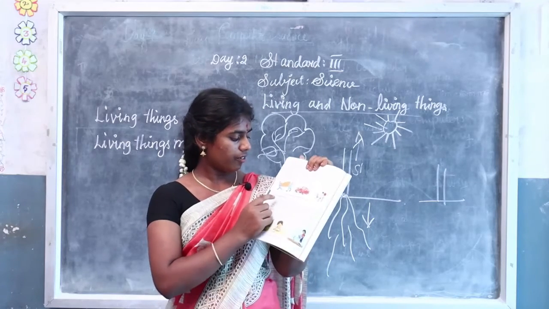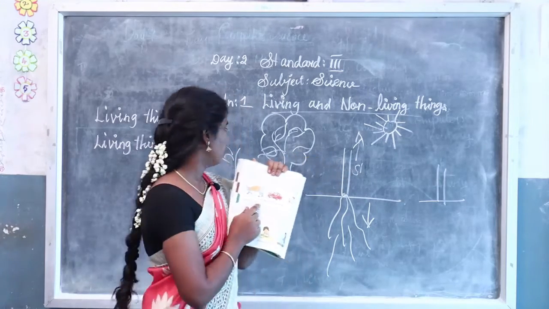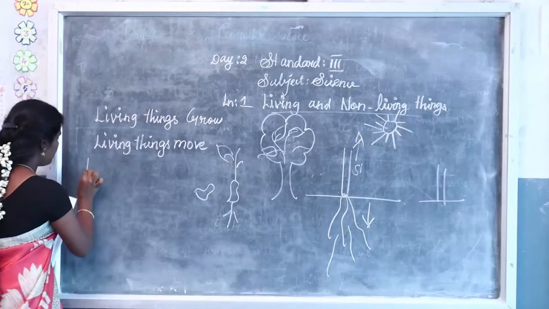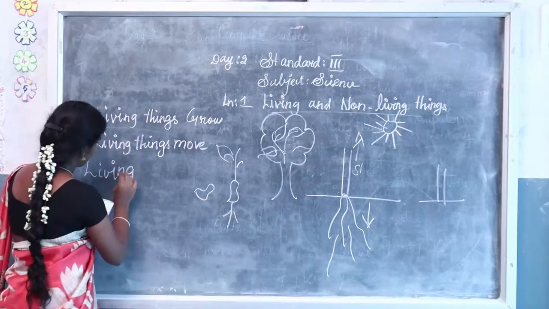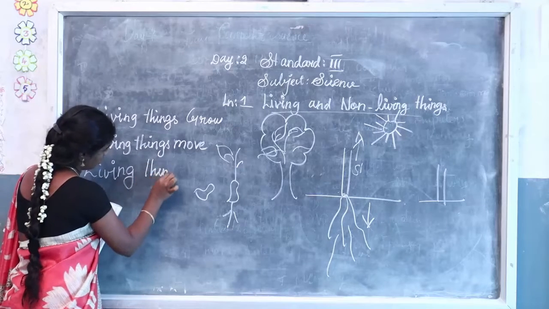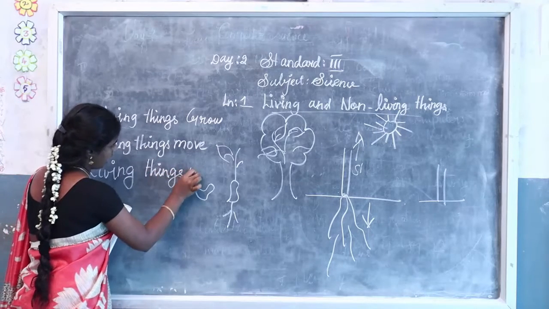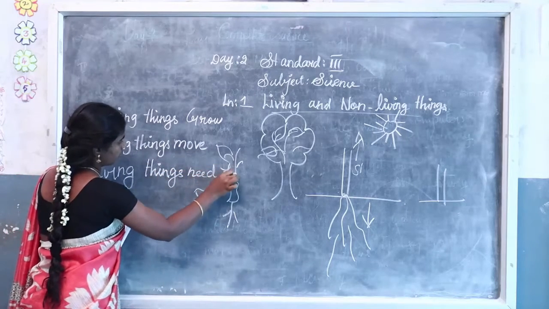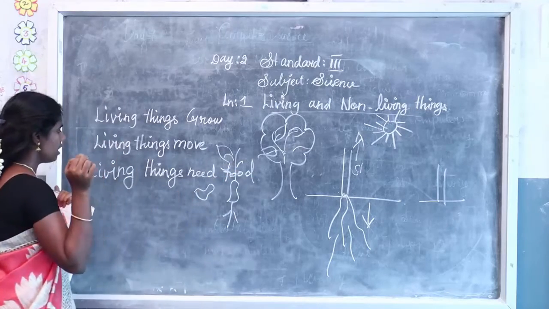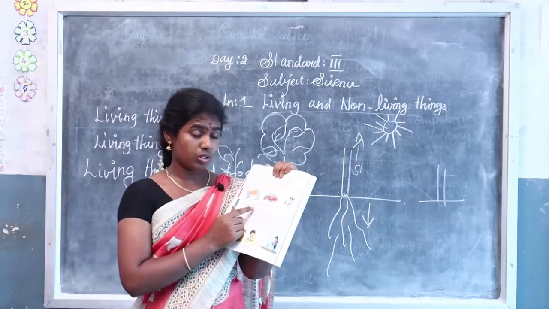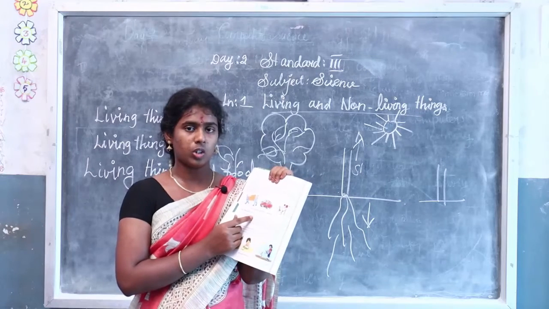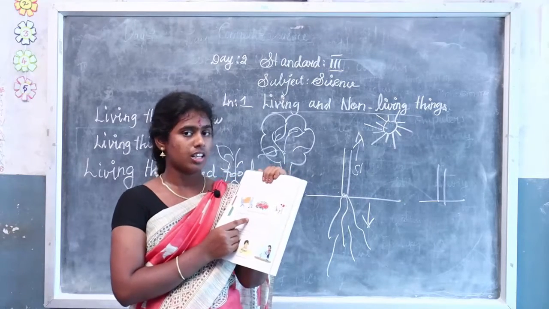And then the third feature is that living things need food. Why do we want to eat food? Because we need energy. Living things need food. This is also one of the features of living things. All living things need food to grow, because we have to grow. We are all living things, that's why we want food.